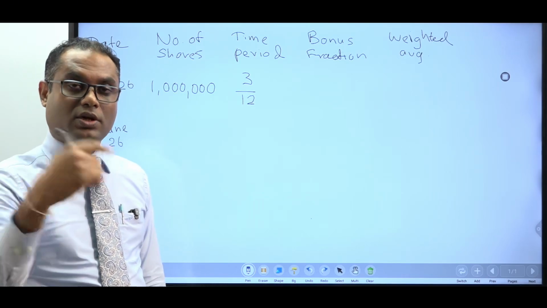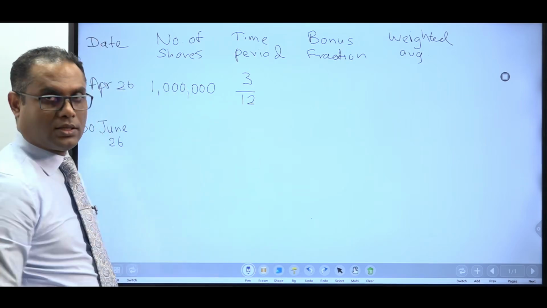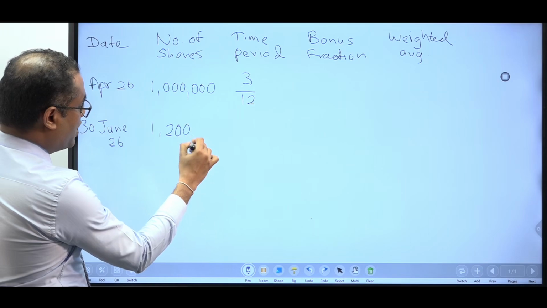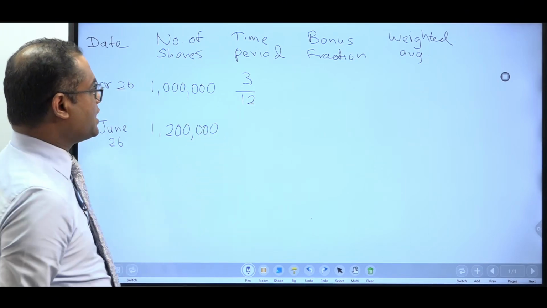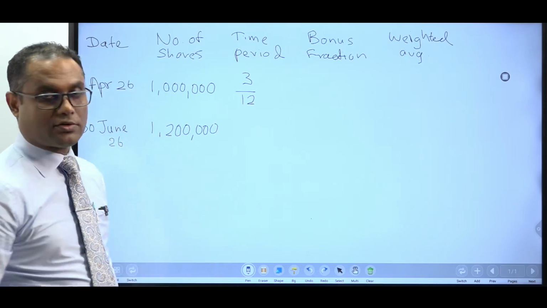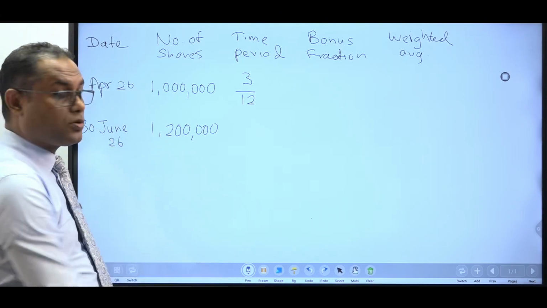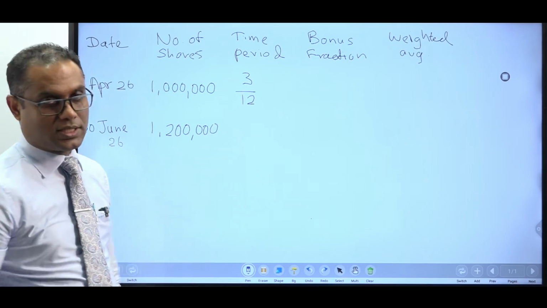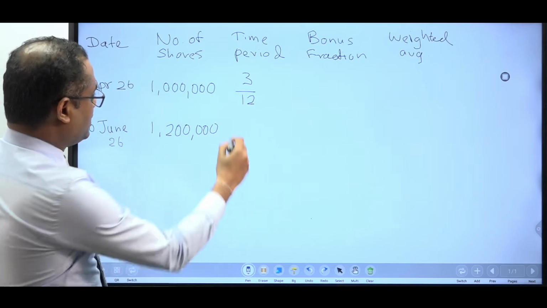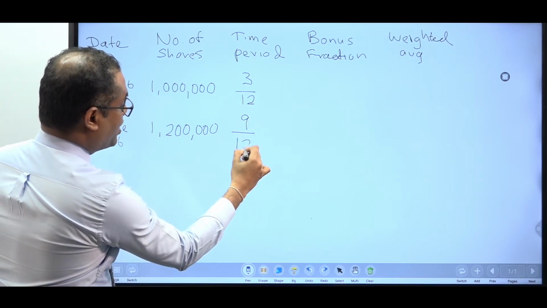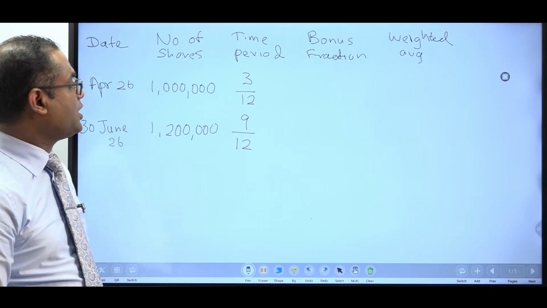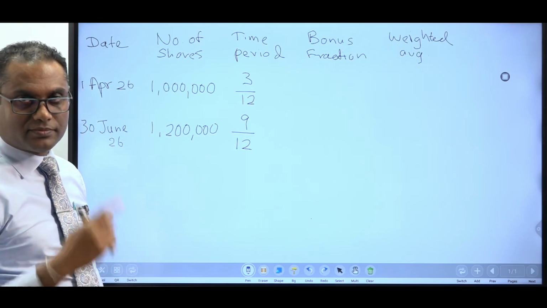So then, what is the total number of shares? We had 1 million. Additional 200,000 shares are issued. In total, now we have 1,200,000 shares. So 1.2 million shares. Up until the year end, from 30th June 2026, we had how many shares? 1.2 million shares. So what is the time fraction? This is time period or time fraction, you can mention either. 9 upon 12. For 9 months out of 12 months, we had 1.2 million shares. Are we clear up to now?